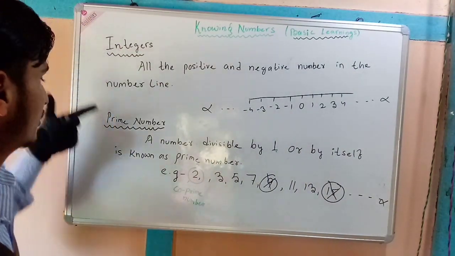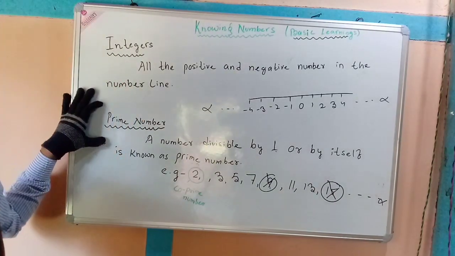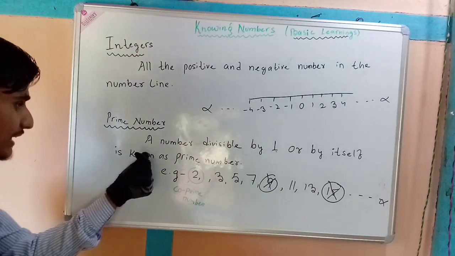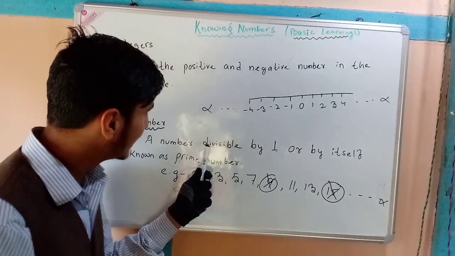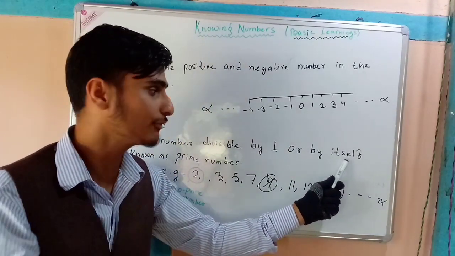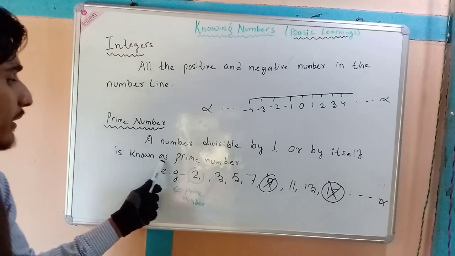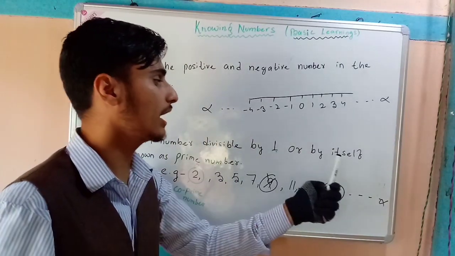After integers, we'll come to prime numbers. Now, what are prime numbers? A number divisible by 1 and by itself is known as a prime number. What do we mean by 1 and by itself?